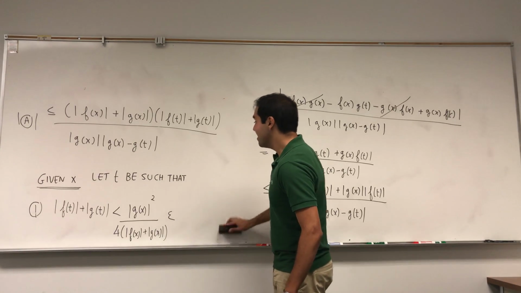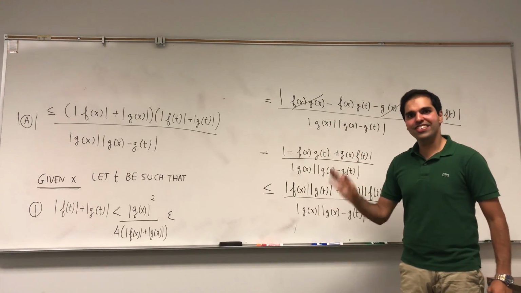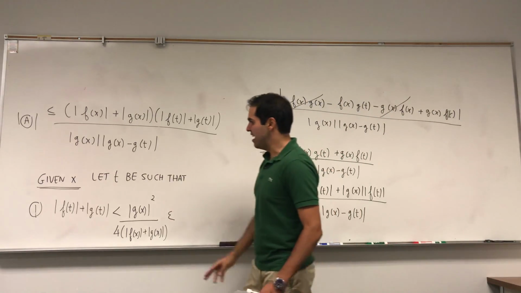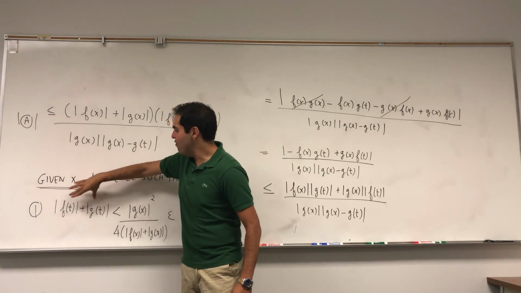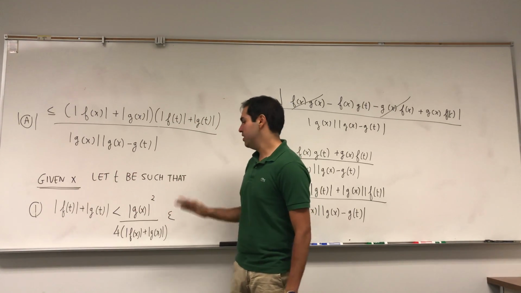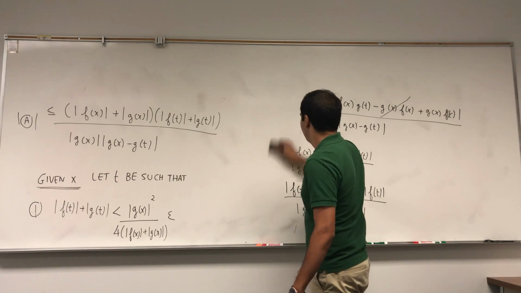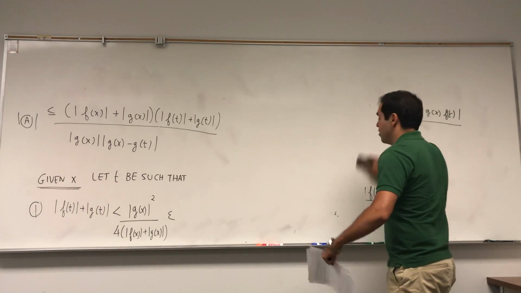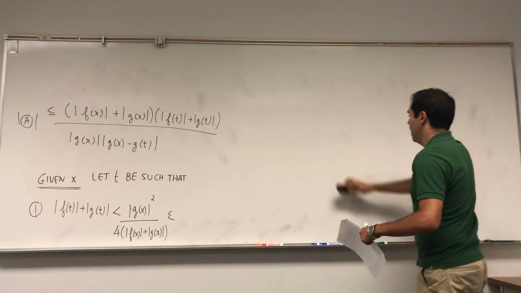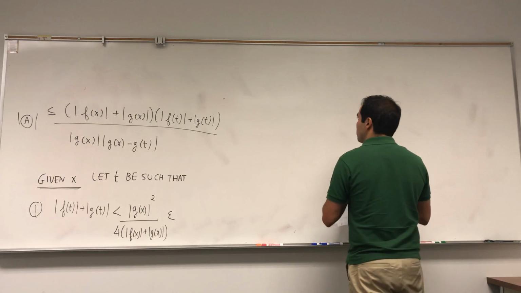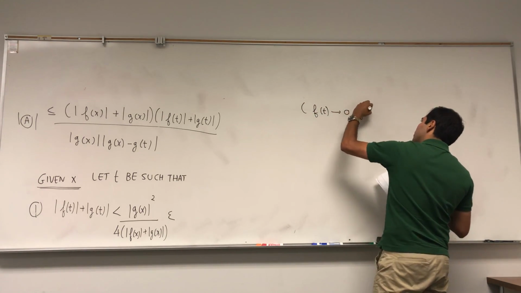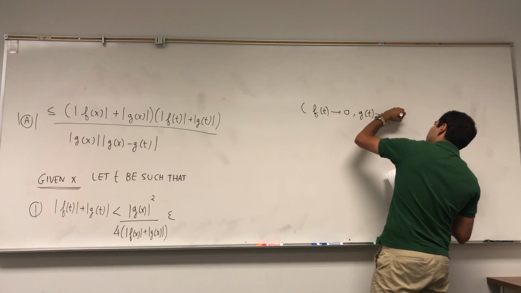But again, I want to emphasize, remember that x is fixed. So what this says is just, assume that f plus g is smaller than a constant times epsilon. Okay. So think of 3 epsilon, right? And that's fine because remember that f of t and g of t go to 0 as t goes to a.